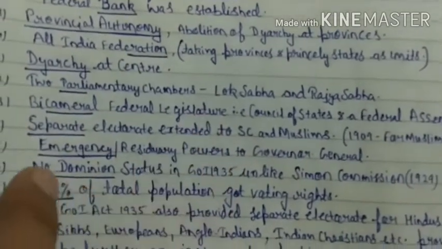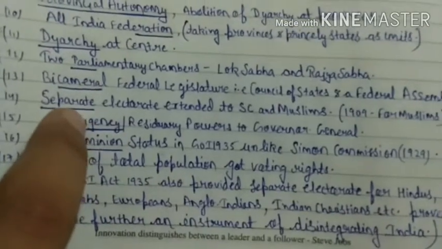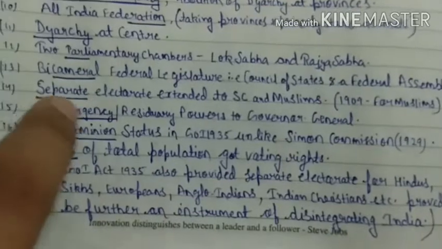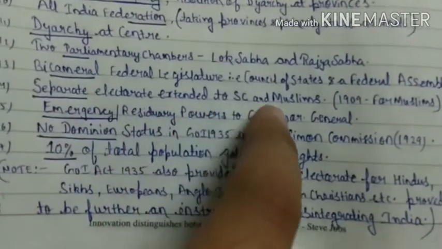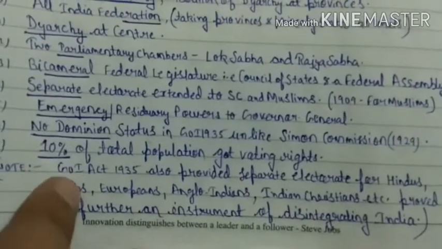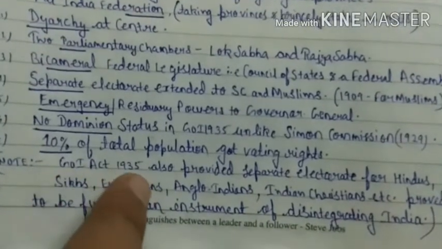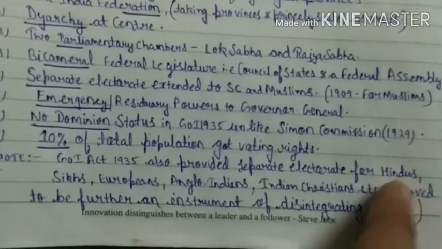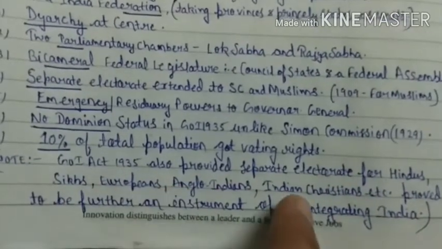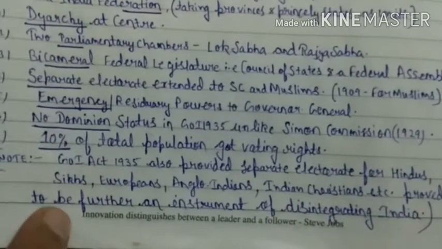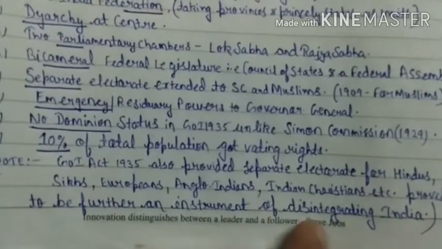There is also one unique feature of the Act: the separate electorate, which was extended to SC and Muslims. In addition, the Act also provided separate electorates for Hindus, Sikhs, Europeans, Anglo-Indians, and Indian Christians, which later proved to be an instrument of disintegrating India.